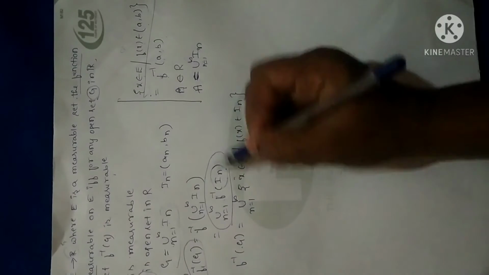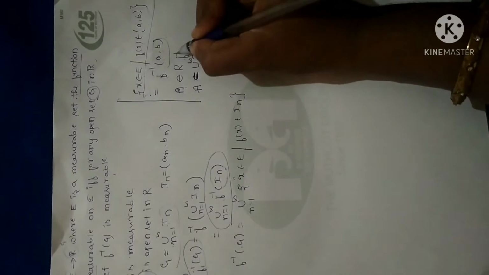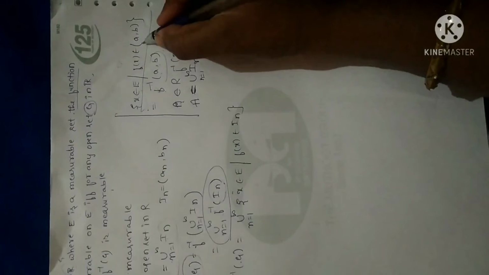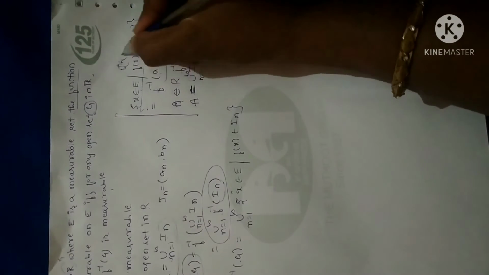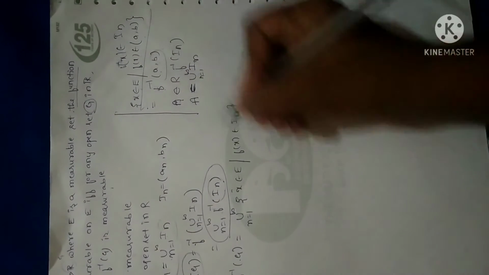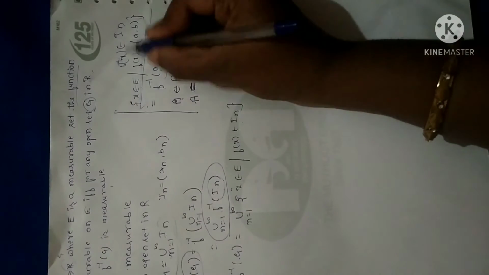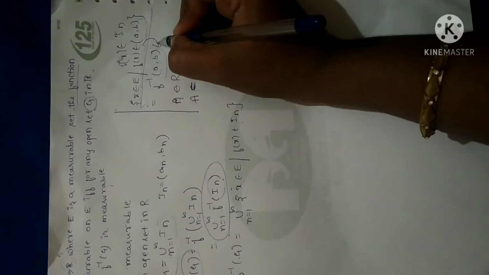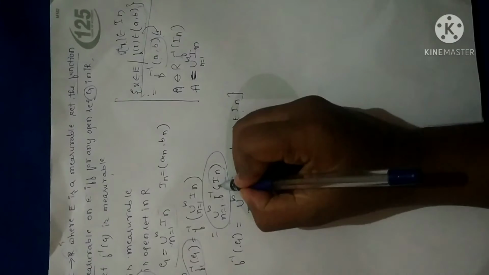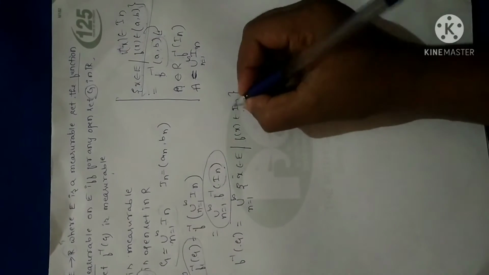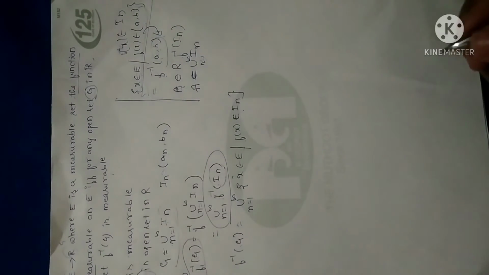See here, in place of AB, suppose you have f inverse of In. So the only thing you have to write is f of x belongs to In, right? So that is what I have written. This is the standard format. I can write this as f inverse of AB. By using this standard format, I can write the same as something like this. Clear? So that is why I told you at the beginning itself.